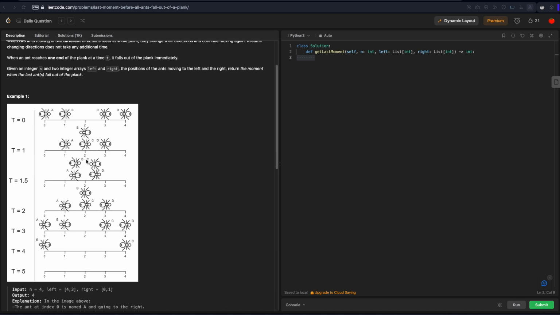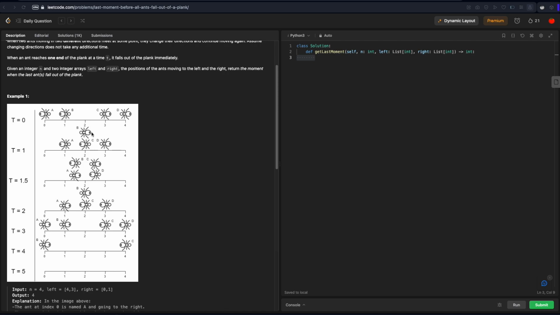And if we were keeping track of individual ants, like this one shows this is ant B, I guess. So this was the one that was moving to the right and now it's moving left. Now, if we kept track of individual ants and their identities, then it would be important to do this whole flipping them around. But the point is we don't really care about which ants are moving left and right. We just care that an ant is moving left or right.